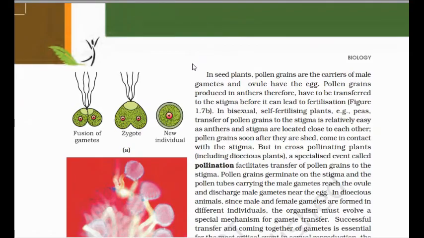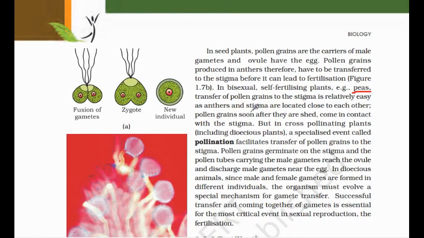Here it is mentioned that in a bisexual self-fertilizing plant, for example the pea plant, transfer of pollen grain to the stigma is relatively easy, because the anther and stigma are closely related to each other. But in cross-pollination, the transfer of pollen to the stigma is facilitated by water, air, insects or birds. Clear?